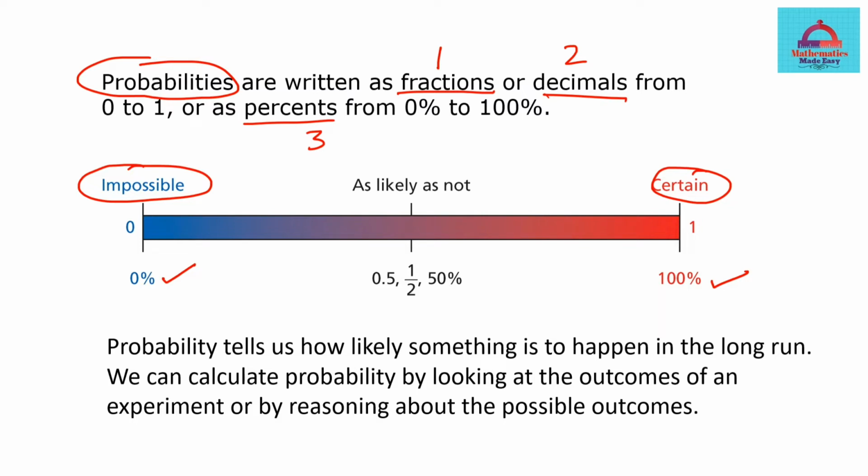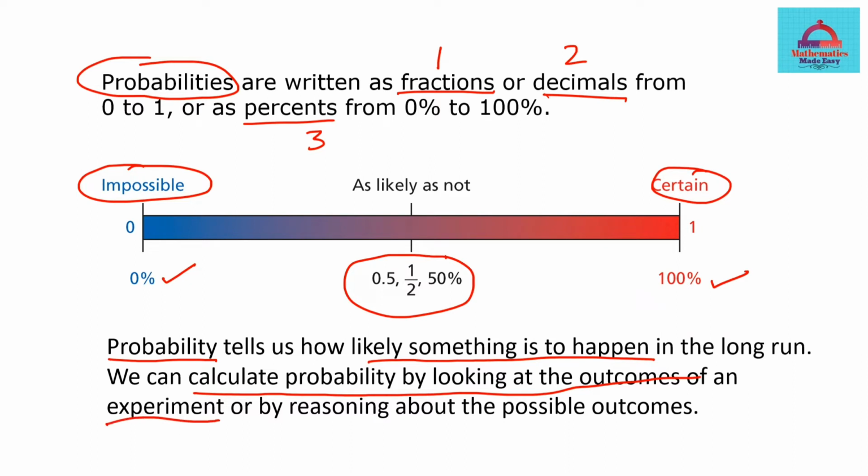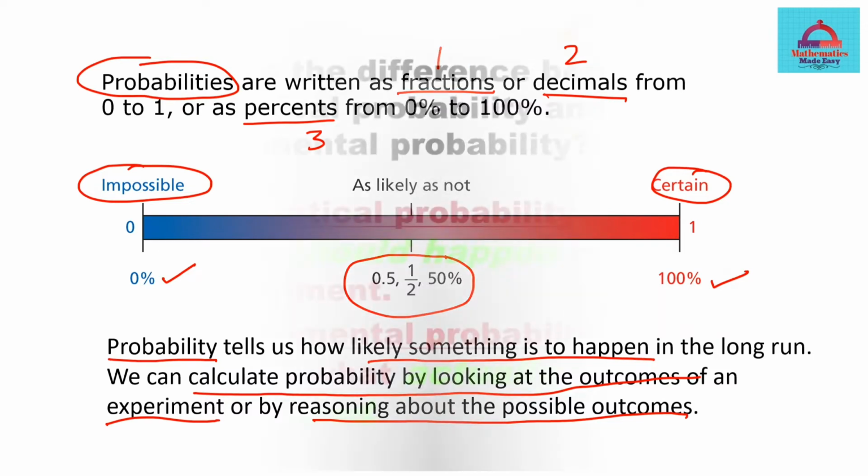If it is an equally likely event, meaning the possibility of happening and not happening is the same, then it will lie somewhere in the middle, with the probability in decimal as 0.5, or in fraction as 1/2, or in percentage as 50%. These are the various options for probabilities, and let me remind you that probability tells you how likely something is going to happen. We calculate that probability by looking at the possible outcomes, as we've already seen for the experiment, or by reasoning out the possible outcomes.